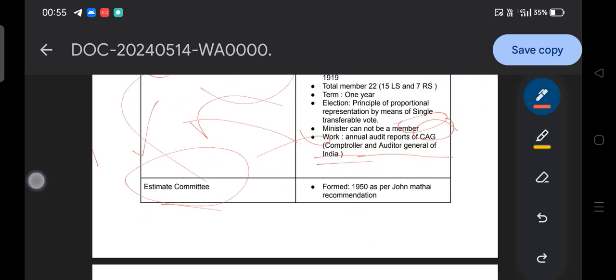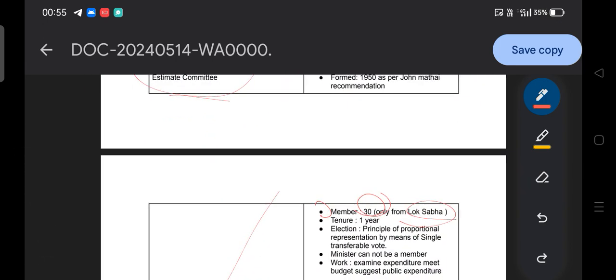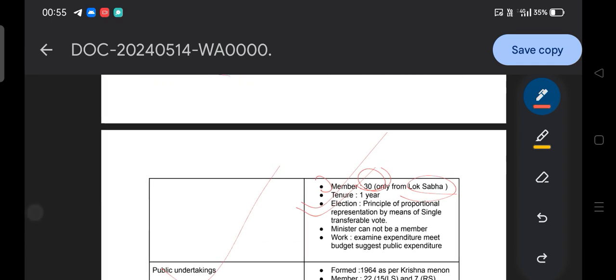No, so it is basically only from the Lok Sabha. That is how the 30 members. Okay, and the rest of the things are simple: the tenure is 1 year, the election is also the same, proportional representation by means of single transferable vote, and a minister cannot be a member. Okay, its work is something different: it examines the expenditure, examines the budget, and suggests on public expenditure.